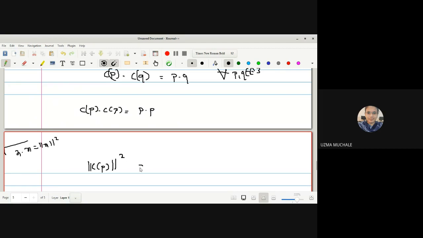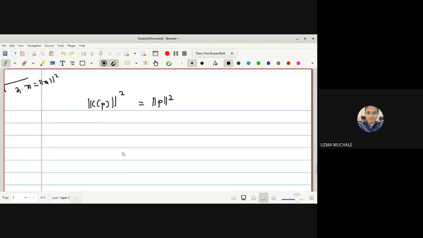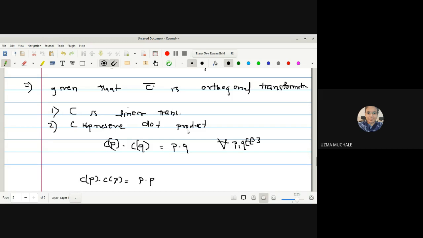Norm square of Cp is equal to norm square of P. P dot P is equal to norm square of P. Cp dot Cp is equal to norm square of Cp. So by taking square root, I can write directly this as norm of Cp is equal to norm of P. Let me name it as equation 2, because initially we named some equation 1. This is given to us.